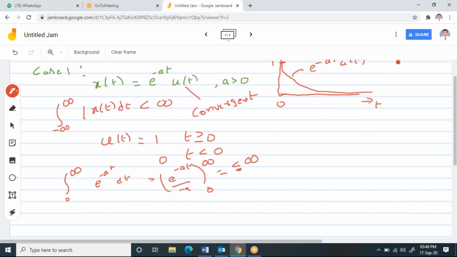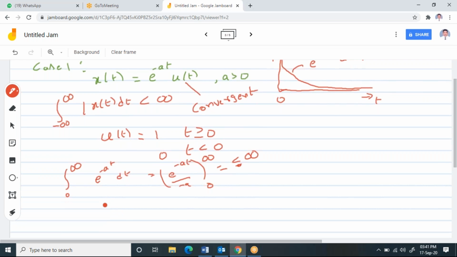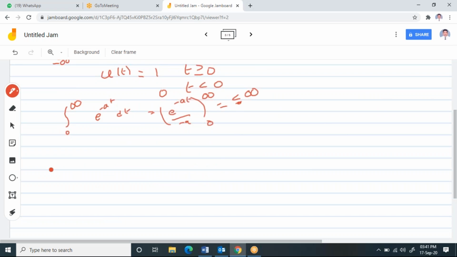Since it is convergent, it is satisfying the condition which is less than infinity over the limits. I can say that you can find the Fourier transform for this easily. Now I am going to write the formula for the Fourier transform of x of t. I can write the Fourier transform of x of t as F of x of t, which is equal to capital X of omega, which is equal to integral minus infinity to plus infinity x of t e power minus j omega t dt.